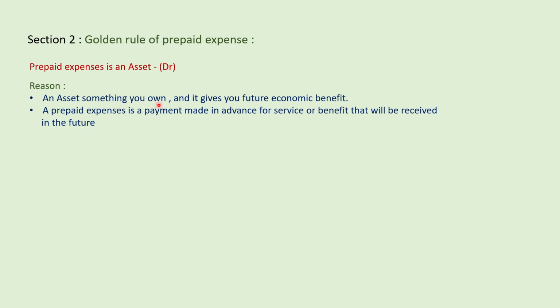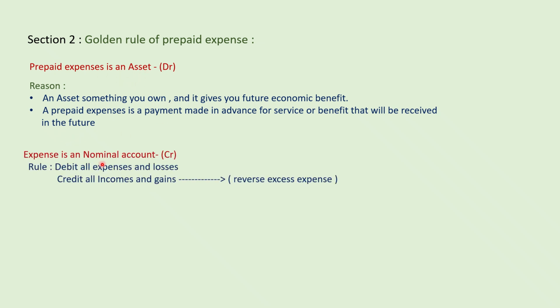Asset means something you own or that gives you future economic benefit. Here also a prepaid expense is a payment made in advance for a service or benefit that will be received in the future. That's why prepaid expense is an asset.